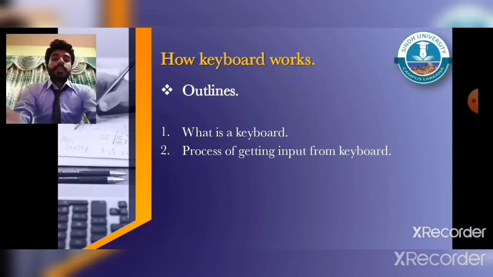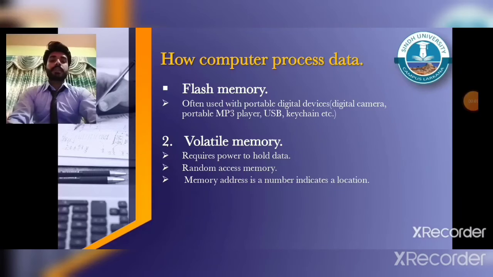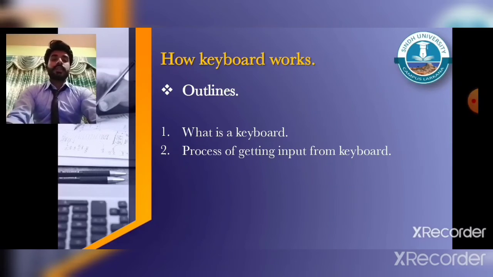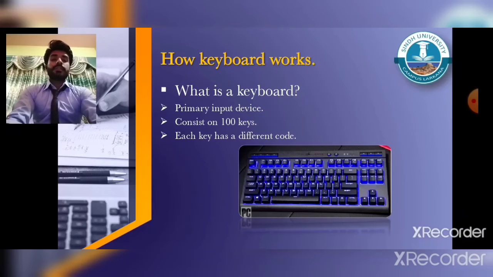Here I have completed my first presentation topic. Let's move to the second topic, that is how keyboard works. These are the outlines. What is keyboard? Process of getting input from the keyboard. What is keyboard? Keyboard is one of the first peripheral devices used with a computer. It is a primary input device for entering text. A standard keyboard consists of 100 keys, and each key sends a different signal to the CPU.